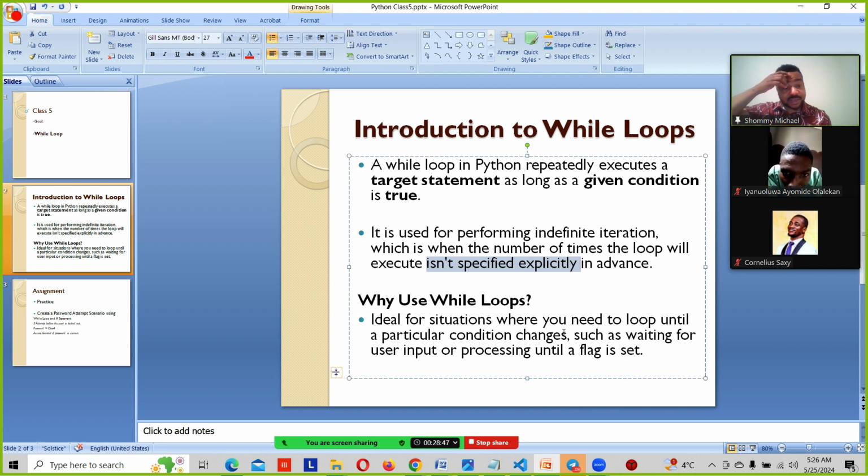I hope that is clear for the while loop. But if it is not clear, I'm here for questions today. Or else we can listen over and over again. It's going to get clearer. So let's do some practical.